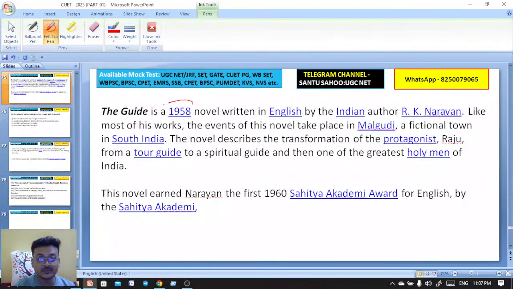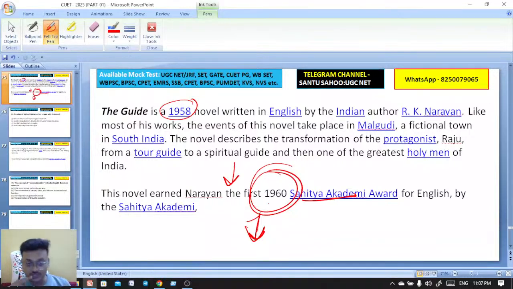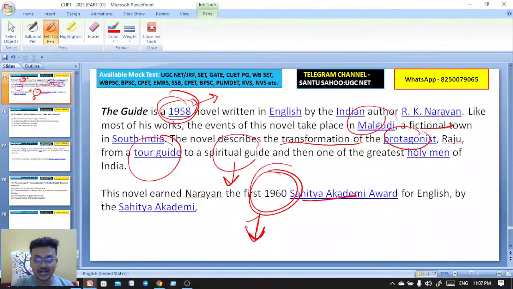The Guide is a 1958 novel, and after 2 years, in 1960, R.K. Narayan was awarded this prestigious Sahitya Akademi Award, and he became the first novelist to win the Sahitya Akademi Award in English, in the year 1960, though the novel was published in 1958. We have this fictional setting, Malgudi, a fictional town in South India. It describes the transformation of the protagonist Raju, who was a tour guide, then a spiritual guide, then one of the greatest holy men, a Mahatma, at the end of the novel, and sacrifices his life.